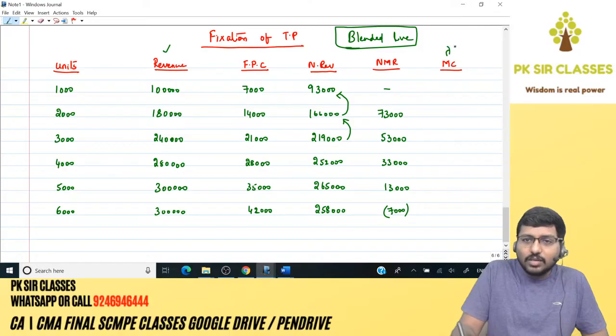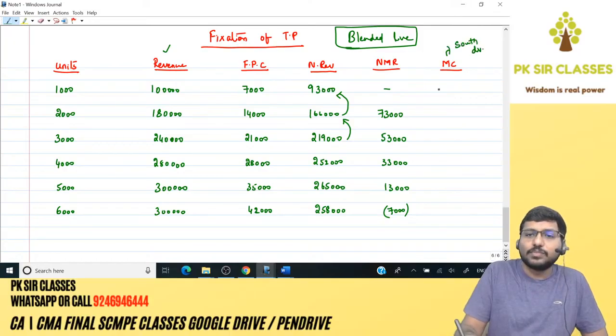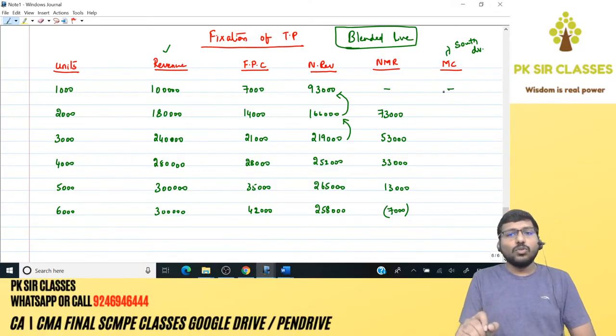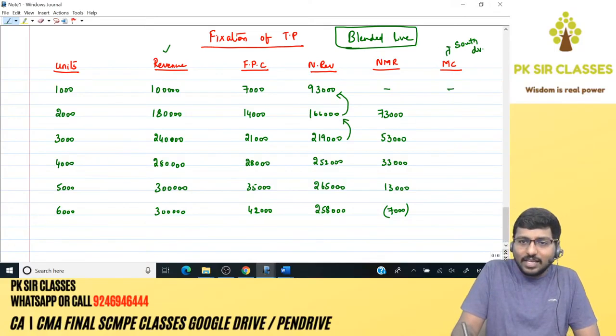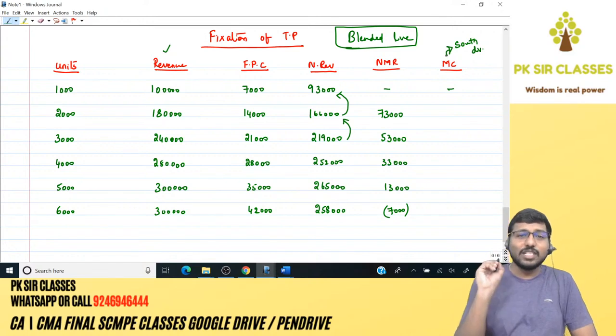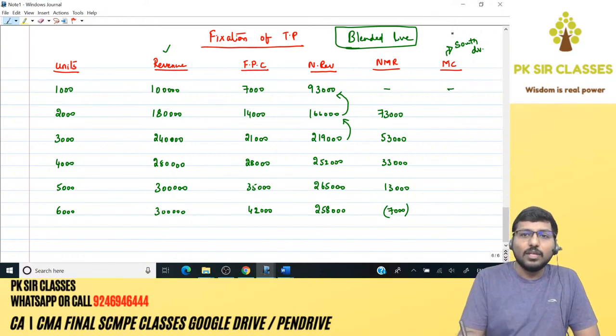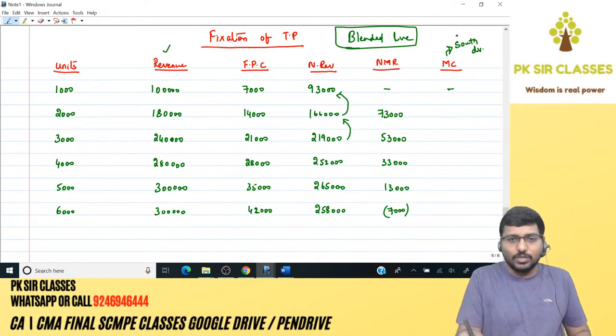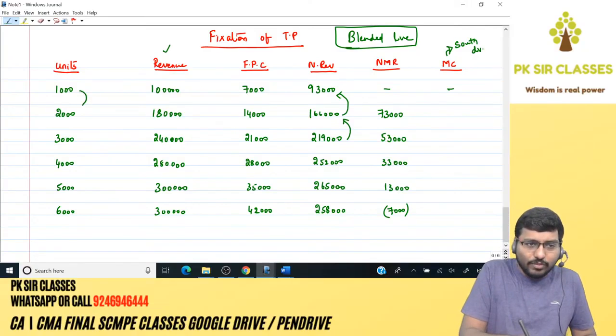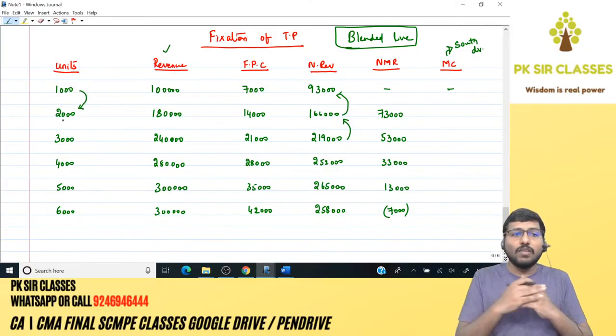Now marginal cost. Marginal cost is nothing but cost of the south division. South division variable cost. Tell me, what is south division variable cost? Why I have taken this, I'll explain you later. Right now, just tell me the numbers. South division, the variable cost is 11 rupees, which means if you move from 1,000 to 2,000 units level, you have additional 1,000 units.